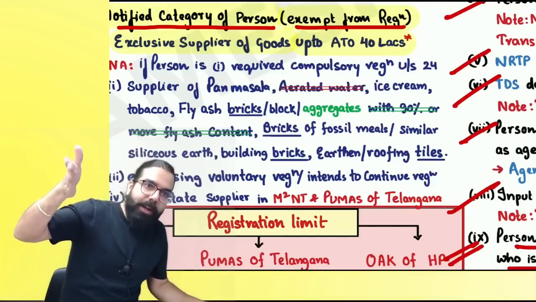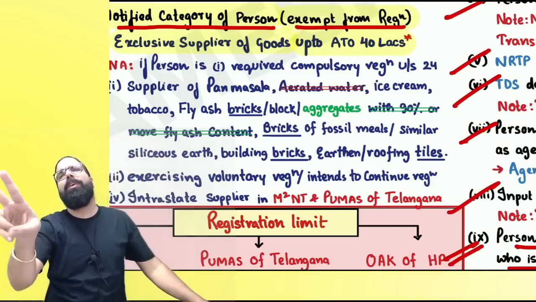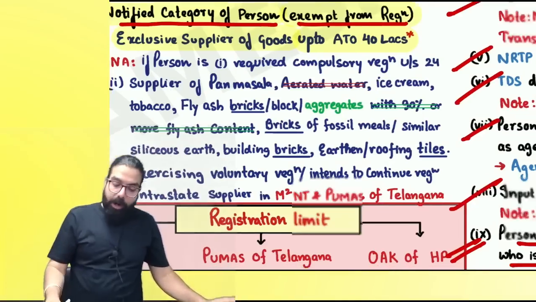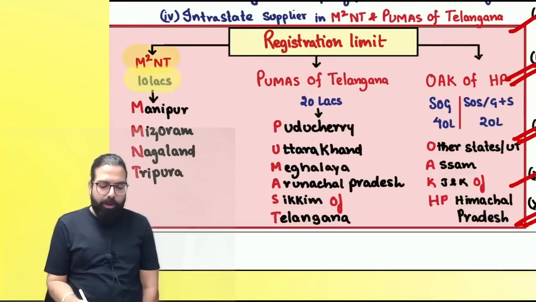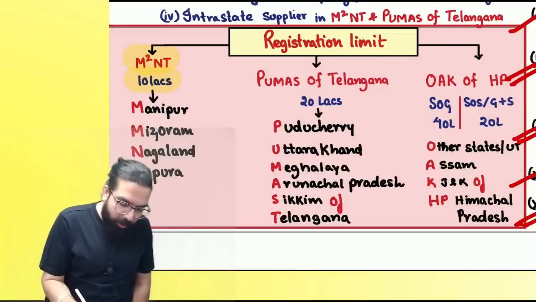For some people, it is 20 lakh. And for some people, it will be 10 lakh. Are we clear? For services, it is always 20 lakh. Are we clear? Can I go ahead? Now, sir, how do we remember for whom it is 10 lakh, for whom it is 20 lakh? Because for M square NT, you told 10 lakh. Correct, everyone? Now, everyone listen to me very carefully.